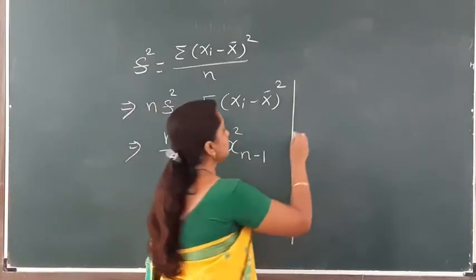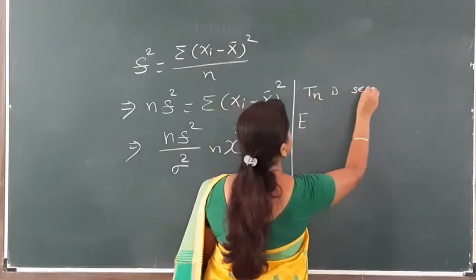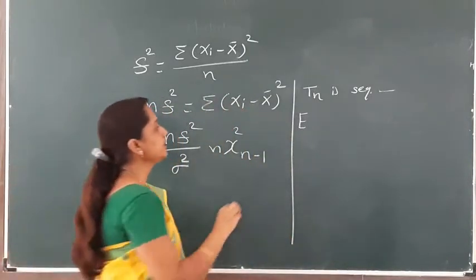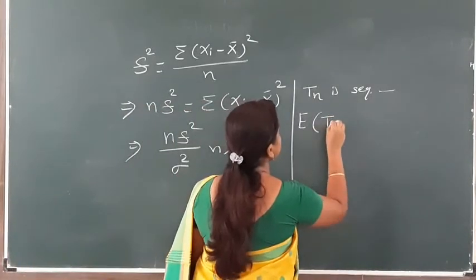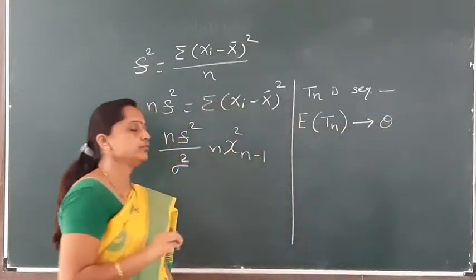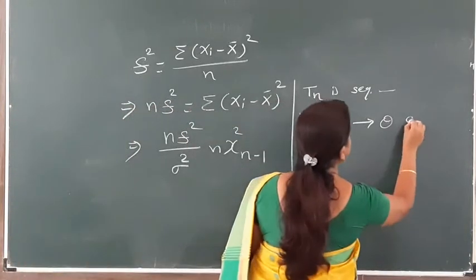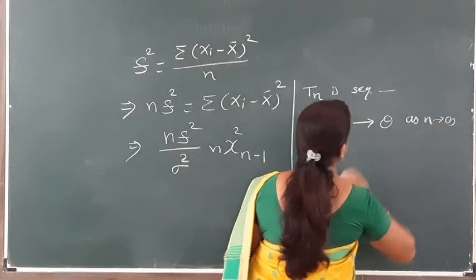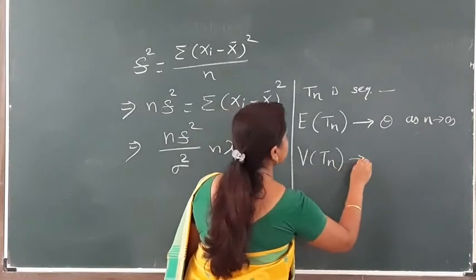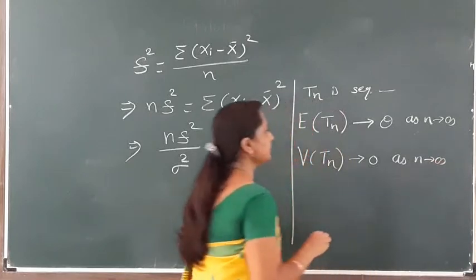In the last lecture, we have seen that if Tn is a sequence of estimators, then Tn is said to be a consistent estimator for unknown population parameter theta if the first condition is that the expected value of Tn goes to theta as n tends to infinity, and the second condition is that the variance of Tn tends to 0 as n tends to infinity.